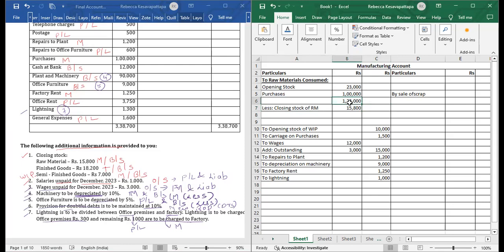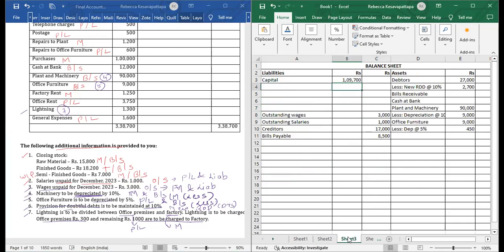So we were having 1,23,000. Now we will minus 15,800. So the amount which we will get is 1,07,200. And the second effect will go to balance sheet.